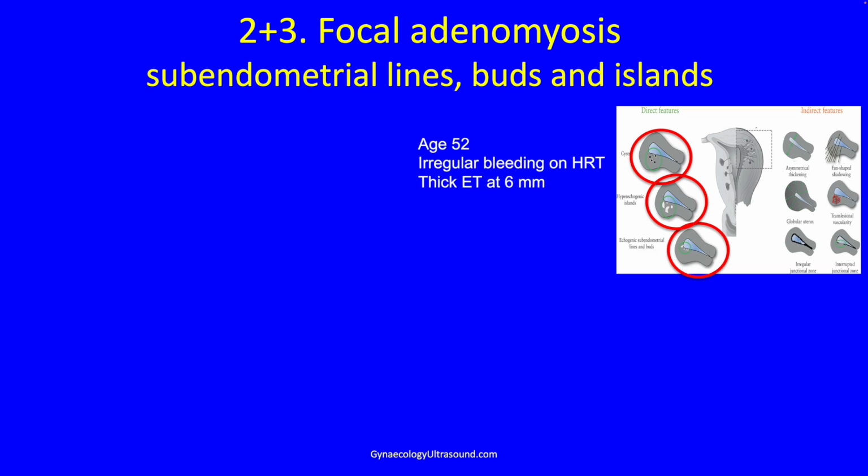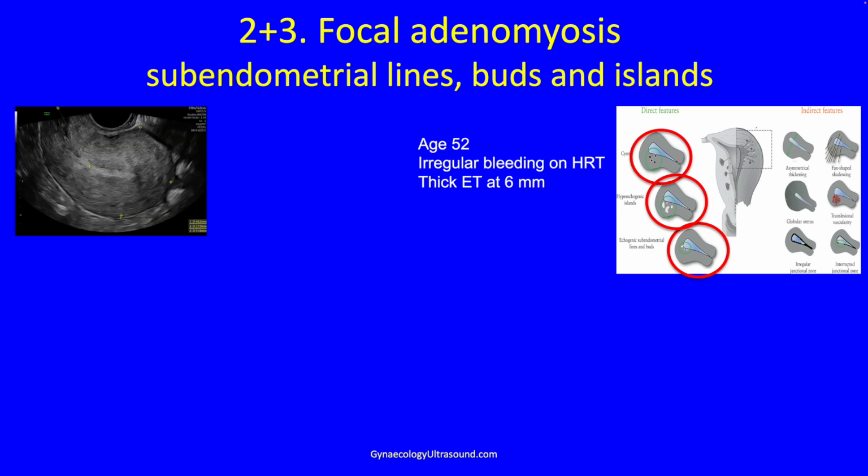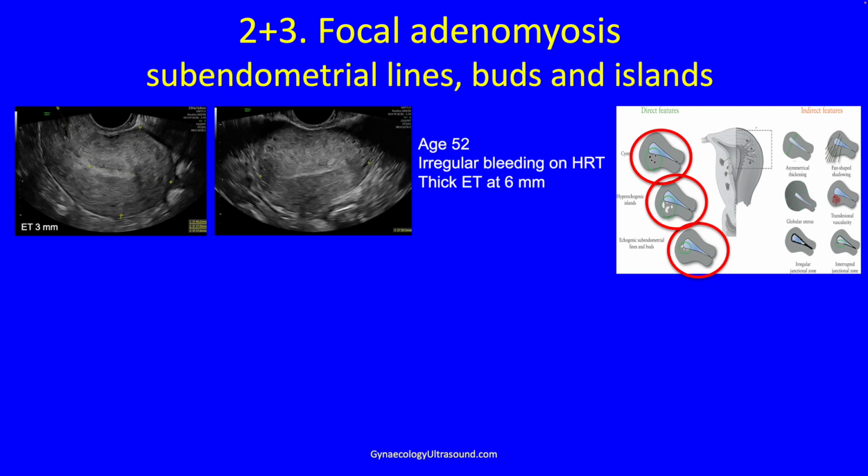And as an example here, this patient was 52 and came with irregular bleeding on HRT with a thick endometrium at 6 millimeters. And here you can see that this is a retroverted uterus. It is bulky. There's nothing obvious. The endometrial thickness was in fact normal. But in the transverse view, you can see an island of endometrium in the myometrium.